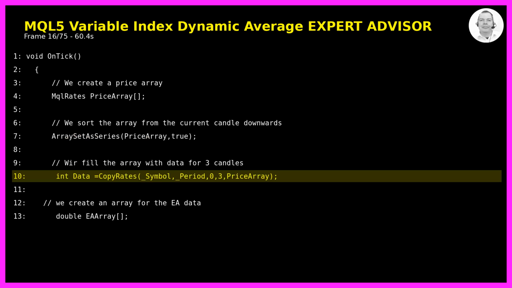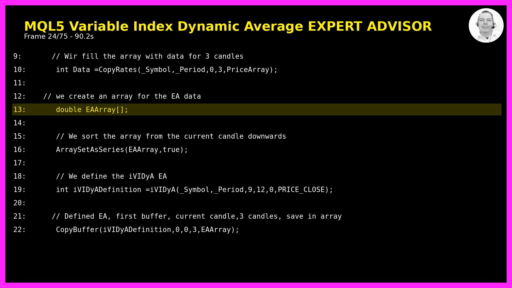Next, we fill the array with data for 3 candles using CopyRates. The first parameter is symbol, which gives us the current symbol. The second parameter is period, which gives us the current time frame. The third parameter 0 means we start from the current candle. The fourth parameter 3 means we want data for 3 candles. The fifth parameter price array is where we want to store the data. This function returns the number of copied elements which we store in the data variable.